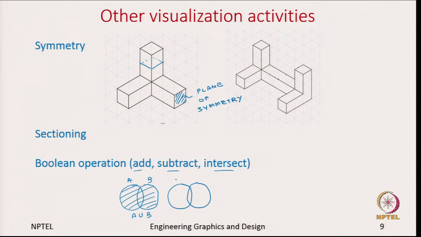But let us say now you are doing subtraction and you want to do A minus B. So, which are only in A, but not in B. So, this area, and finally, intersection is the place where both A and B exist.